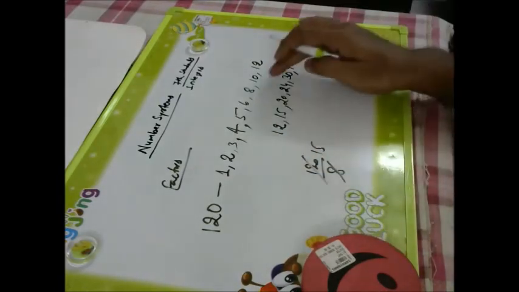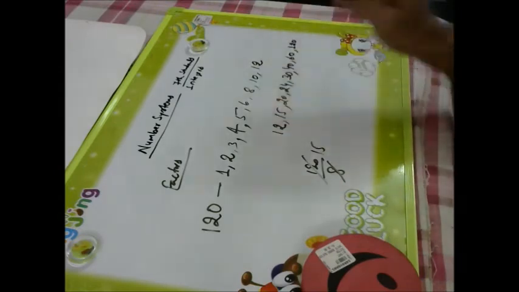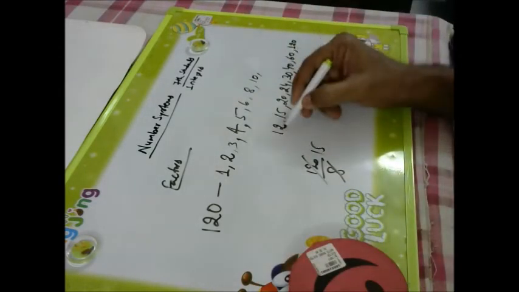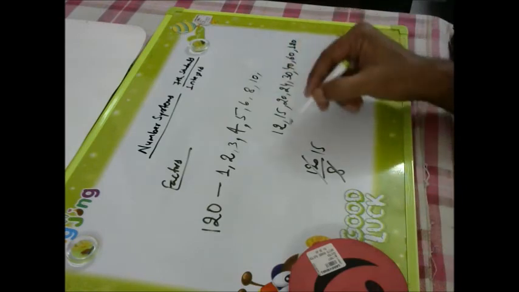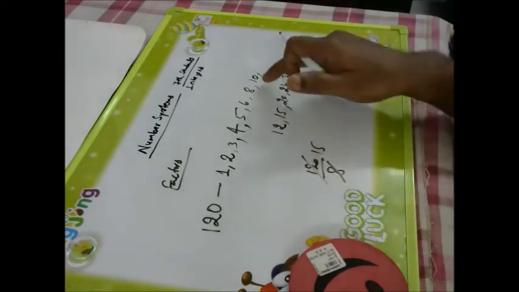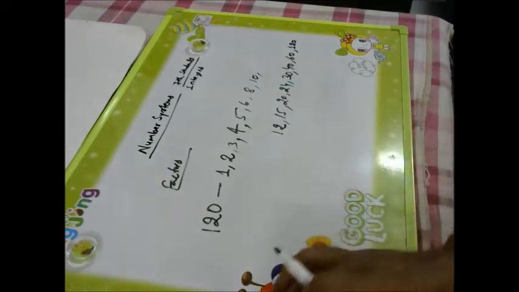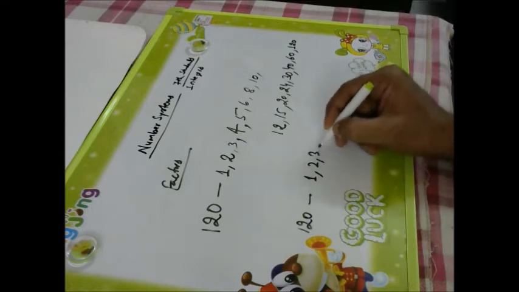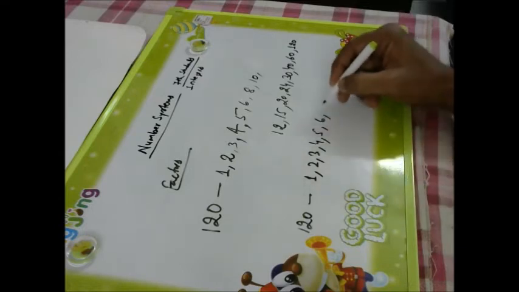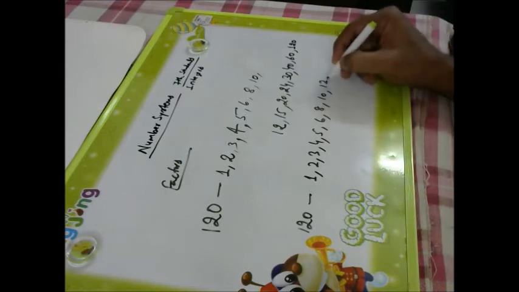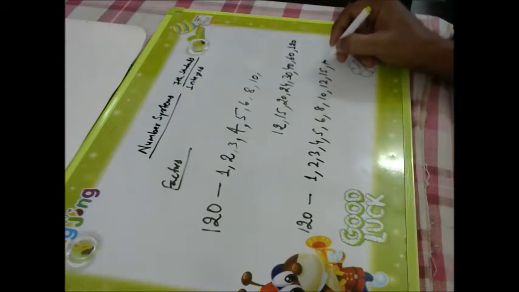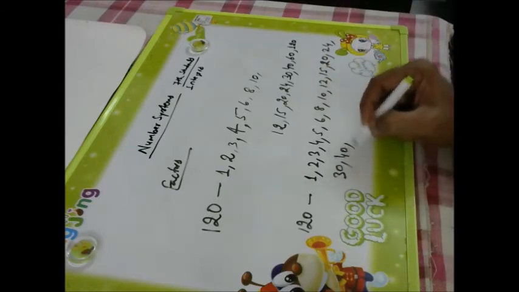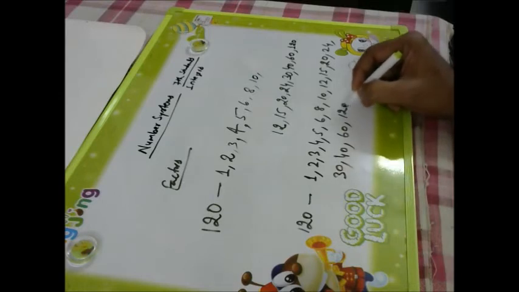Don't write 10 because that factor should not get repeated. And here also I have by mistake done it. So 12 and 10 already are there. So we should not repeat it. So when we are writing factors, so like this for 120: 1, 2, 3, 4, 5, 6, 8, 10, 12, 15, 20, 24, 30, 40, 60, 120.